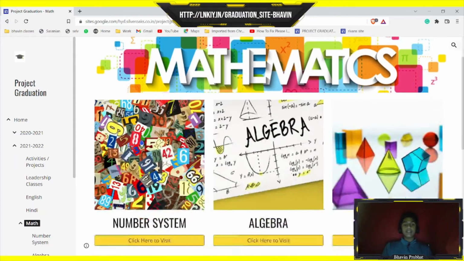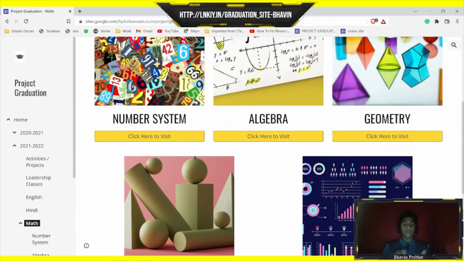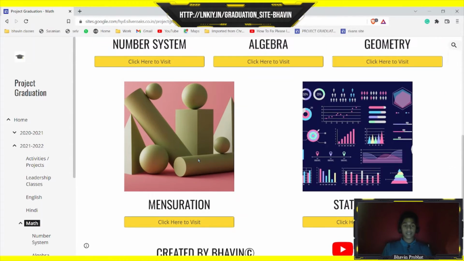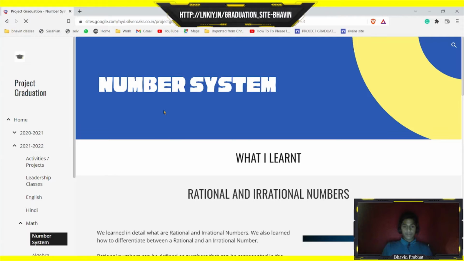Then comes mathematics. In mathematics, I have divided into 5 subtopics: number system, algebra, geometry, mensuration, and statistics. Number system.